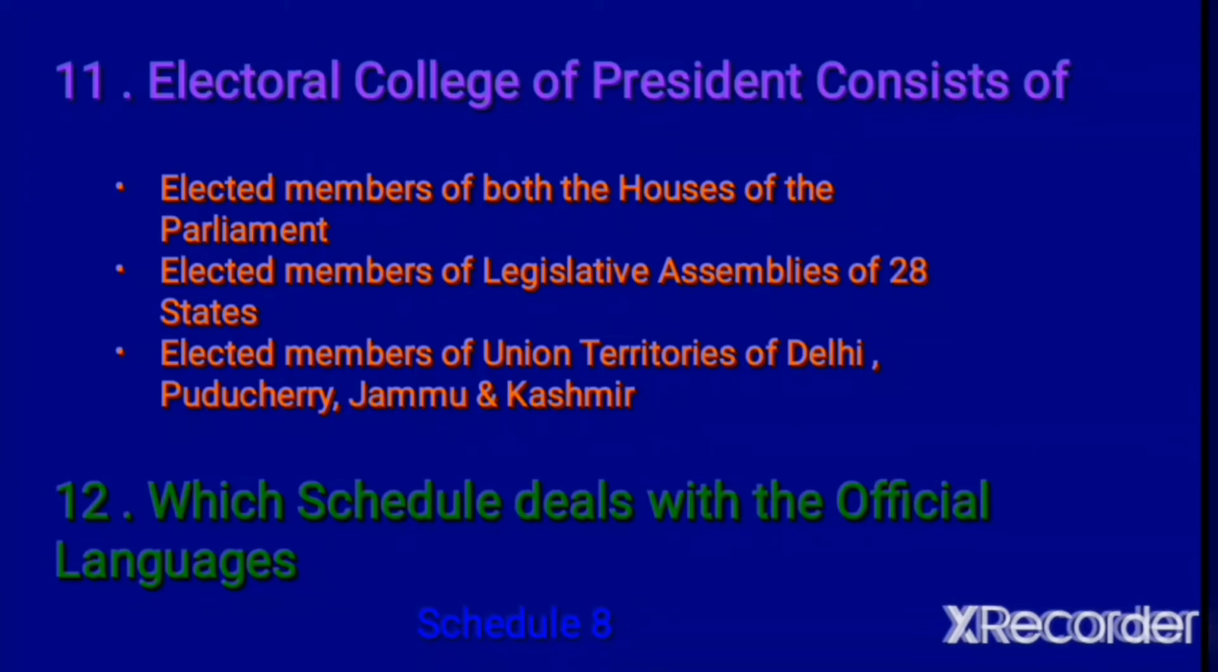11th question, Electoral College of President consists of elected members of both the houses of Parliament, elected members of legislative assemblies of 28 states, elected members of Union Territories of Delhi, Puducherry and Jammu and Kashmir. Next one, which schedule deals with the official languages? Official languages deals with Schedule 8.